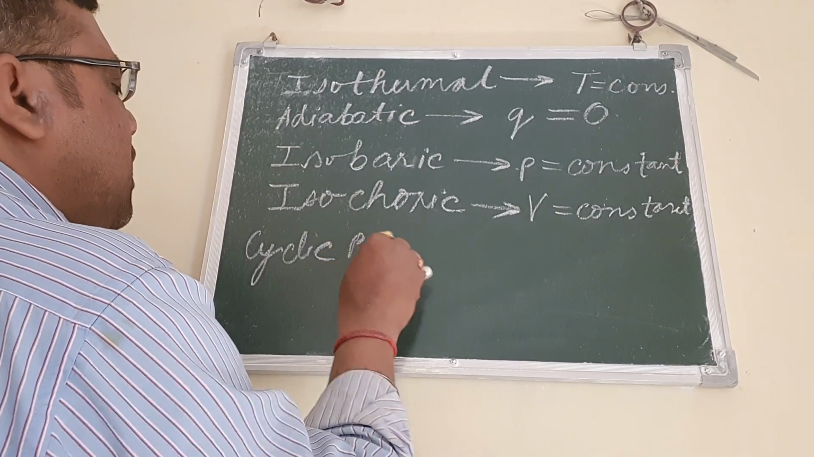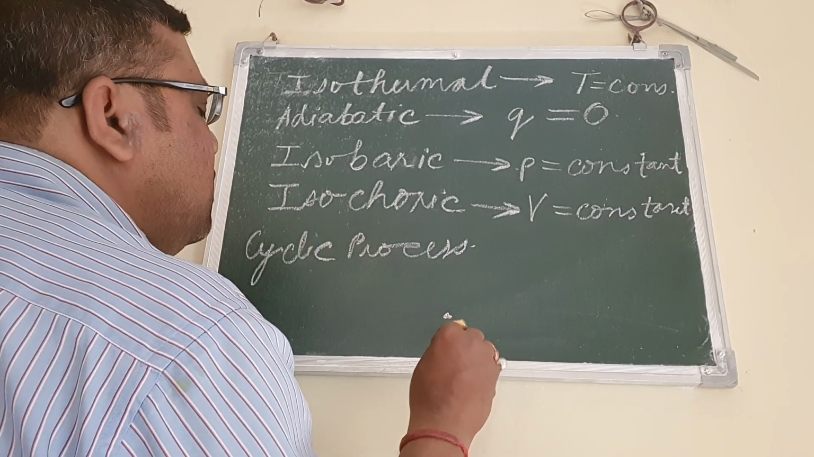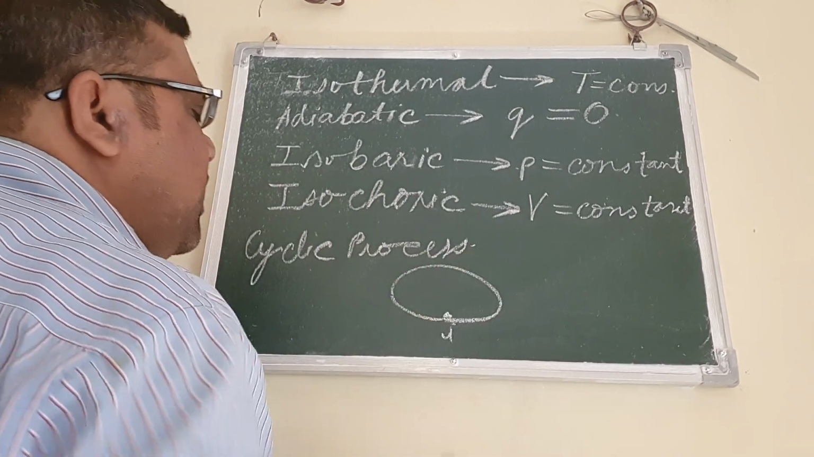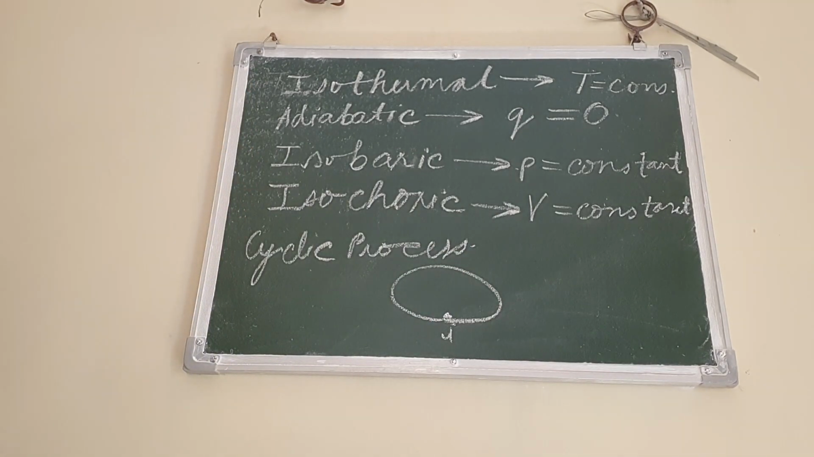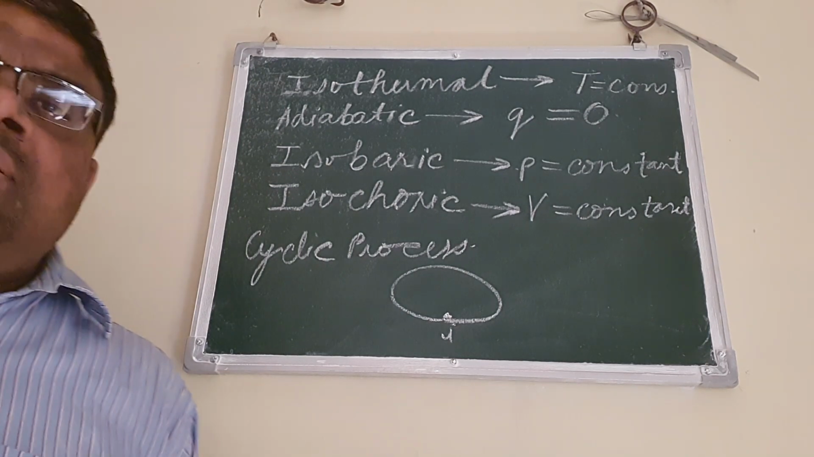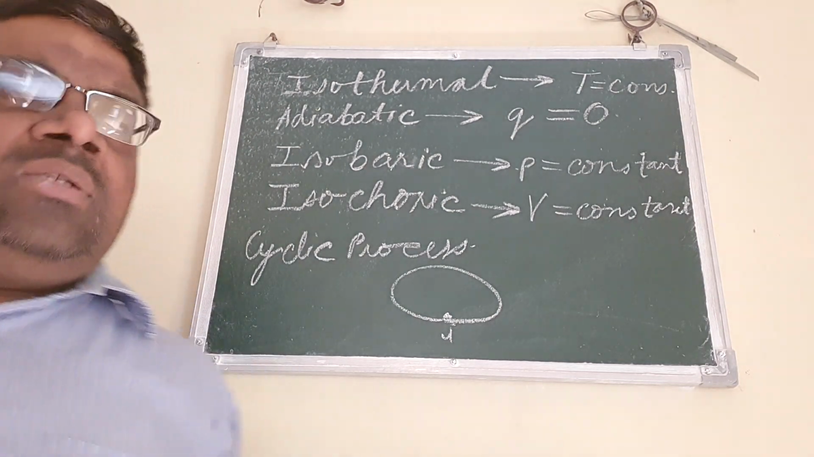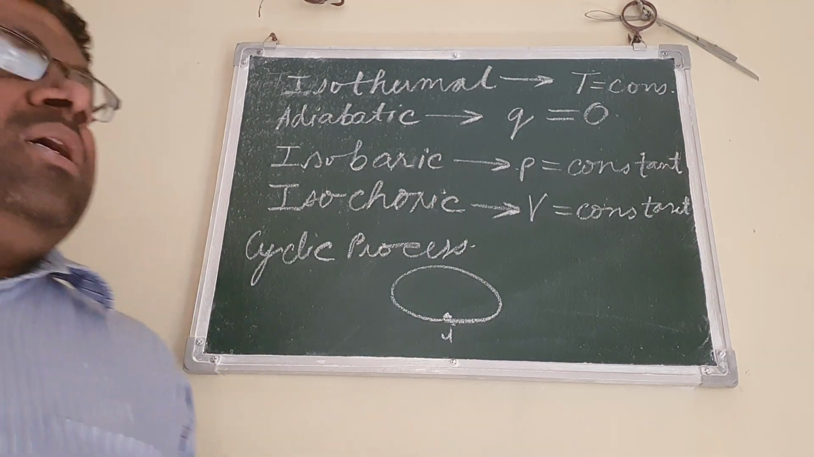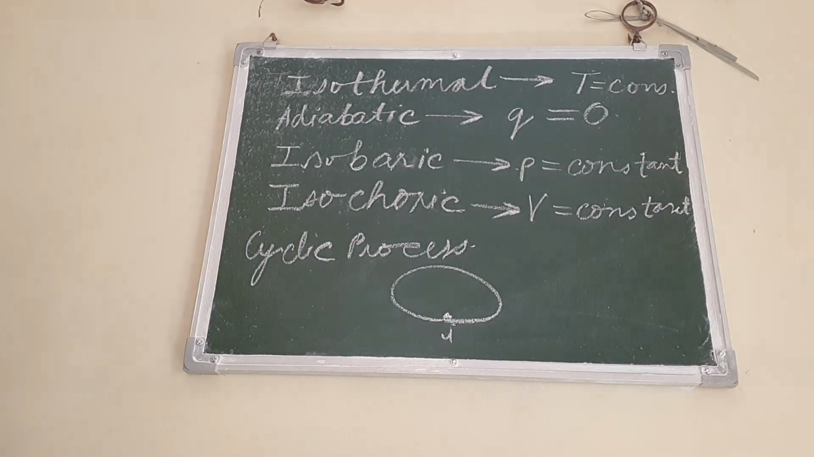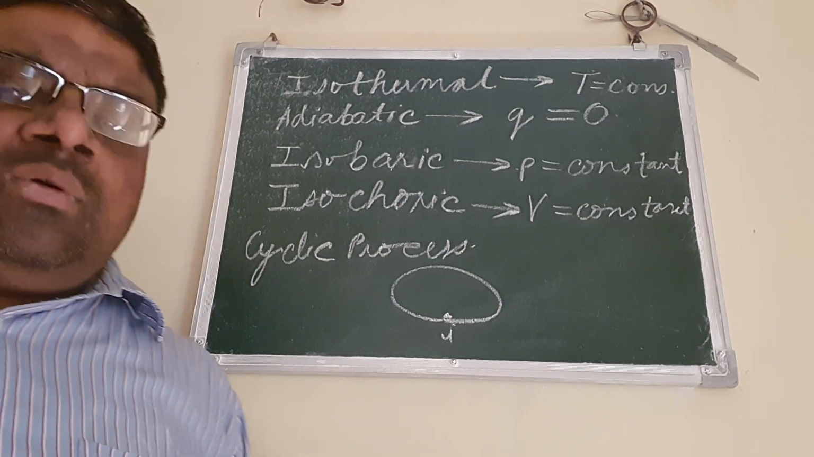And here there is a cyclic process in which if a system starts from the initial point, it ends at the initial point, following a cyclic path and returns to its original position. Here the internal energy remains constant, or in a way it remains zero. So these are the processes. So we are going to understand these processes once more.